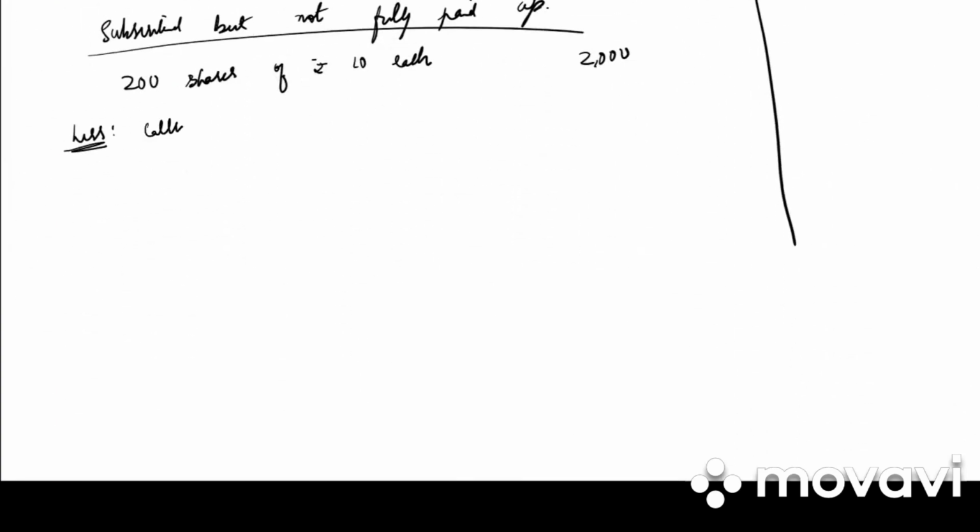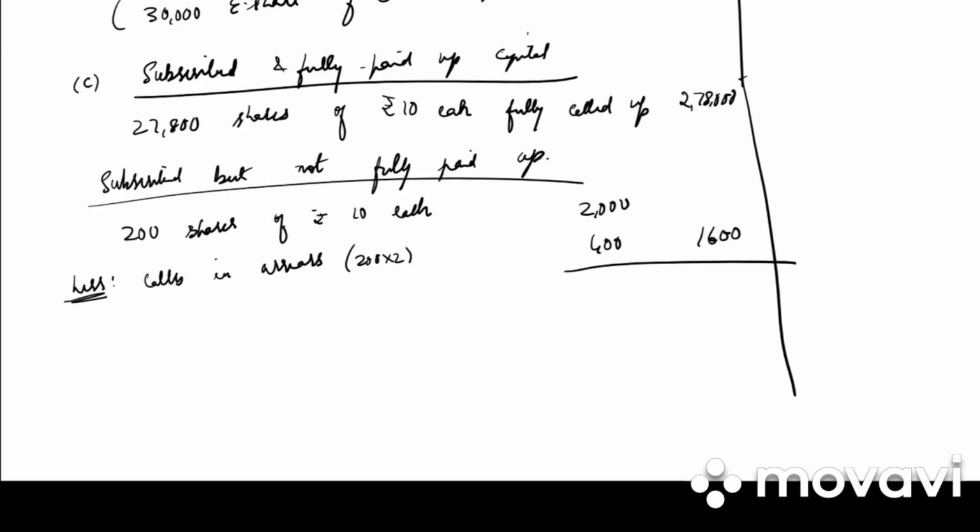So calls in arrears. 200 into 2, that is 400. So 1,600 is not fully paid up. So 2,78,000 plus 1,600 is 2,79,600.